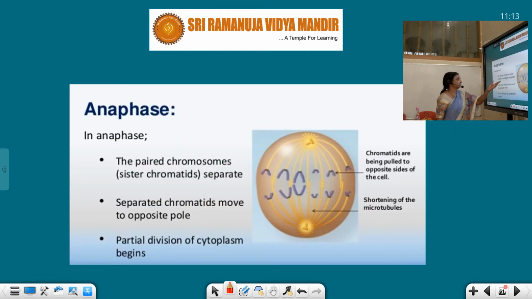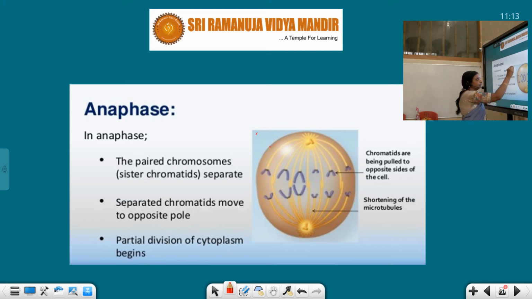So here also you can see separation. The paired chromosome sister chromatids separate. Same thing, separated chromatids move to opposite poles, and partial division of cytoplasm starts. Here you have to remember, in animal cell, what happens? Constriction starts at the anaphase only. In the animal cell, what happens?